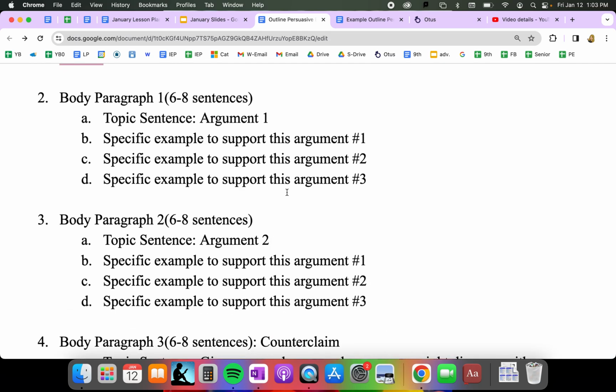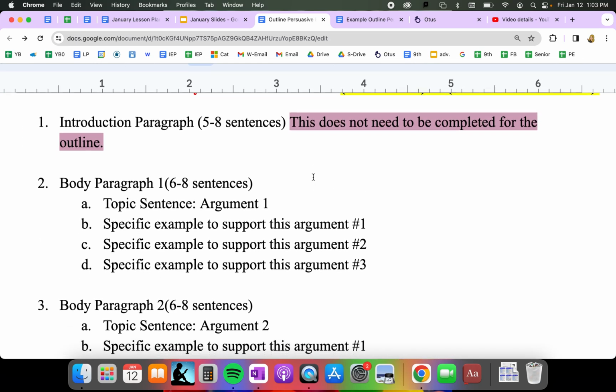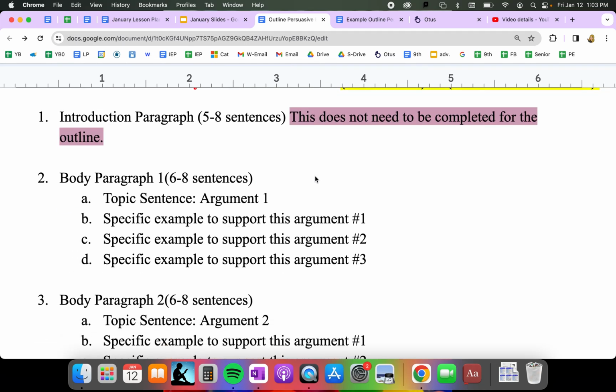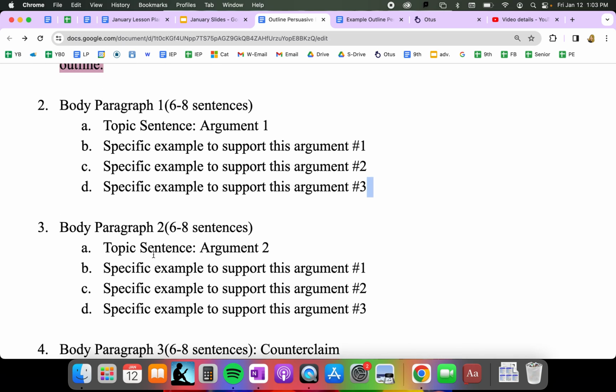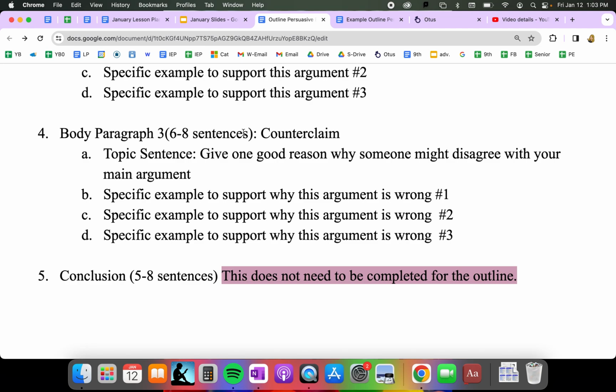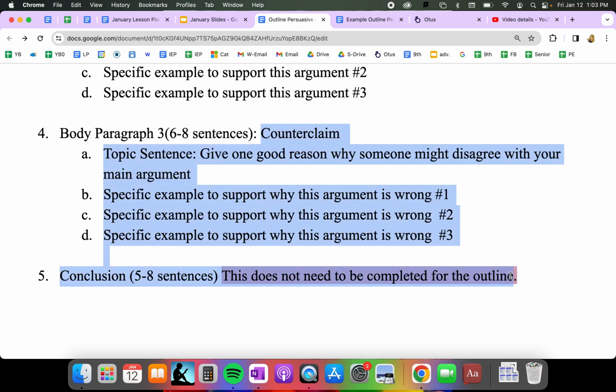For the body paragraphs, because you're not filling in the introduction paragraph or the conclusion, you'll fill in your topic sentence and then your 3 facts. I do not need your explanation sentences or your transition sentences yet. I just want your facts. So you'll do that for your first 2 body paragraphs. The only thing different for your third is that you're going to be addressing the counterclaim.